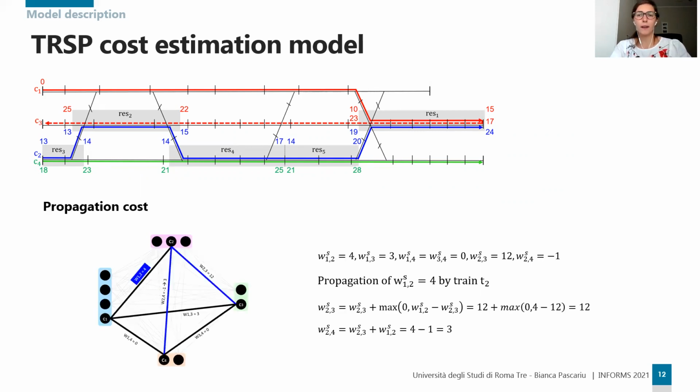We then propose a clique-dependent cost by using a propagation building block. This cost is computed after each clique has been found, and this procedure assigns an additional cost to each edge of the clique to estimate the delay propagation caused by all the routes in the clique. So let us consider the cost of the edge linking vertex C1 and C2, which is equal to 4. This potential delay is suffered by train T2. We thus propagate its potential delay to the edges connecting the route C2 with any other route which has common resources with it, which are C3 and C4.